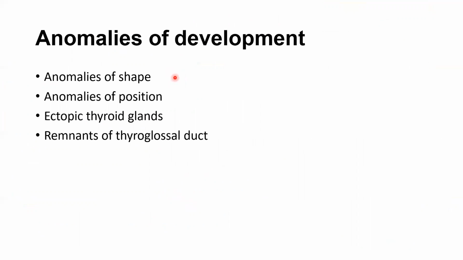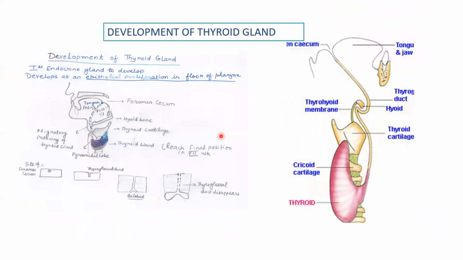Now, in addition to these diseases, the thyroid gland can also be involved in certain congenital anomalies. These anomalies can be in the shape of the gland or position of the gland. There can be ectopic thyroid tissue, or some thyroglossal duct remnants may persist in the form of a cyst or fistula. So before studying these anomalies, we will study the development of the thyroid gland.